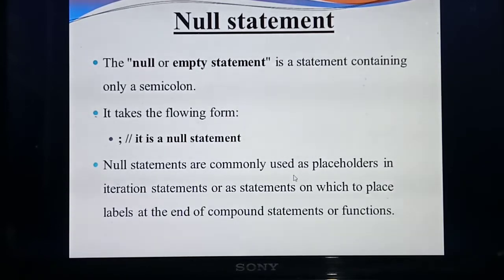For example, in a program, after the header file #include <iostream>, in the second line what will you write? using namespace std, then one semicolon. Isn't it? So that kind of statement we can call a null statement. What do you mean by null statement? A statement that will contain only a semicolon. Nothing else will be there. So this is the syntax. Null statements are commonly used as placeholders in iteration statements or compound statements.